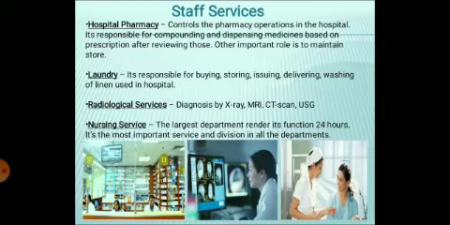Then the radiological service, which is involved in diagnosis by X-ray, MRI, CT scan, and USG. In these investigation procedures, the staff involved are also under this staff service. And last but not the least, the nursing service, which is the largest department within the hospital, and renders its function for 24 hours. They are basically the pillar of the hospital. Without them, patient care is fully impossible. It is the most important service and division among all the departments.